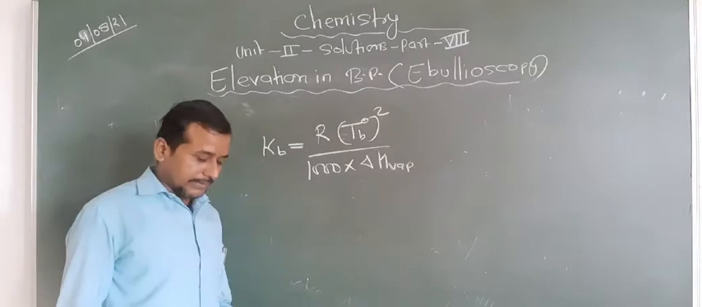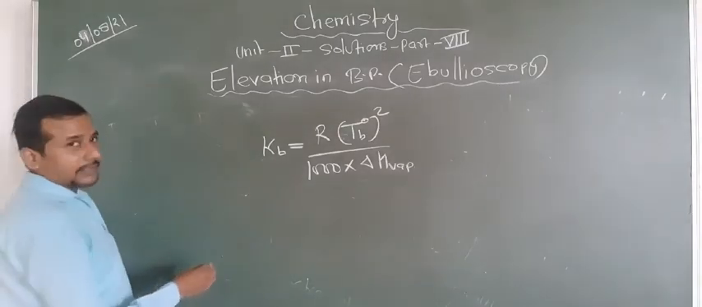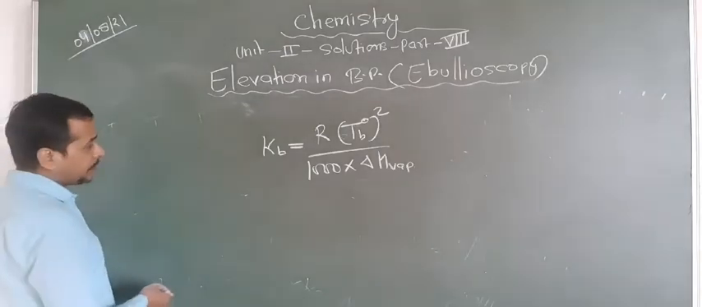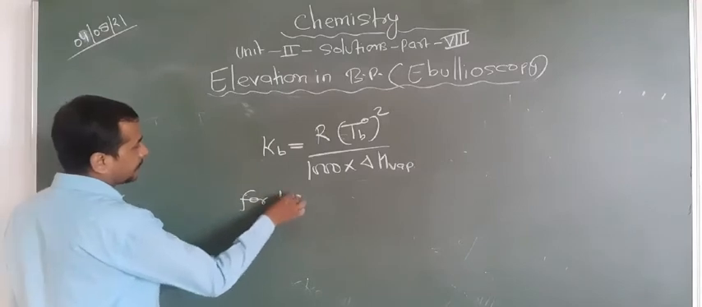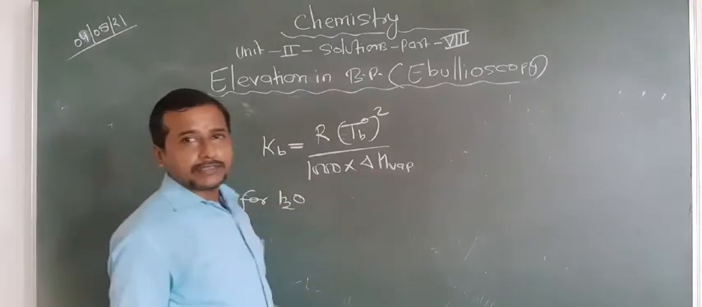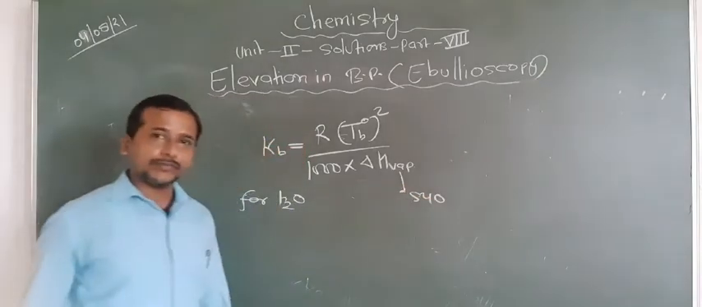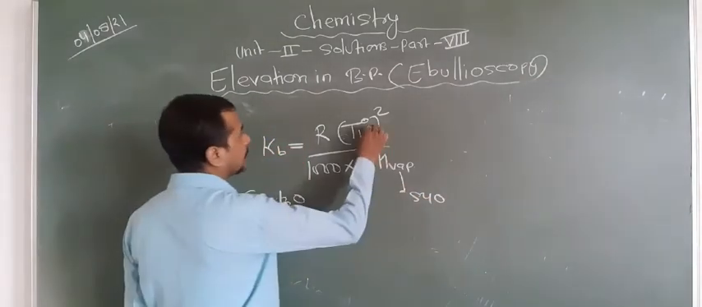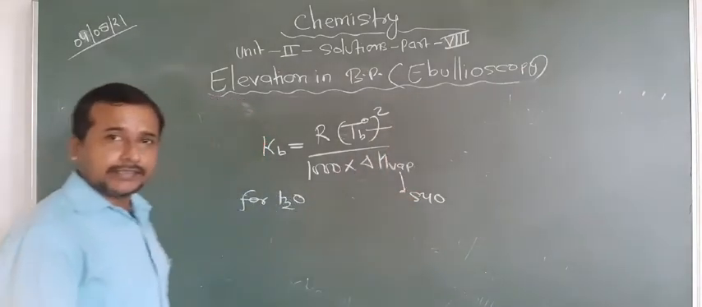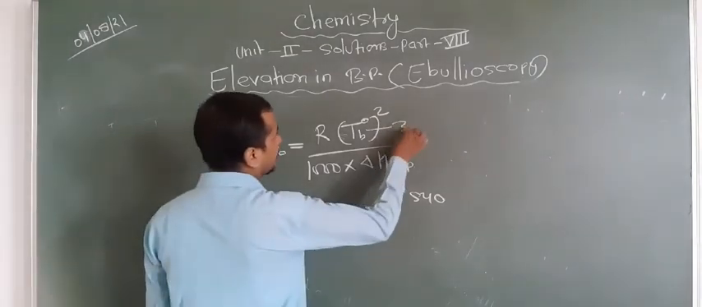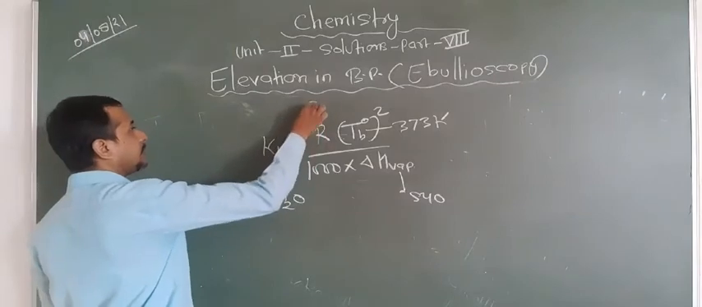As you know that Kb is the property of solvent, so we are taking the property of water. So how can we calculate the Kb for water? Look here. For water, the delta H vaporization is 540 calorie per gram, and Tb, you know that the boiling point occurs at 100 degree centigrade. So for water this is 373 Kelvin, and R in calories is 2.